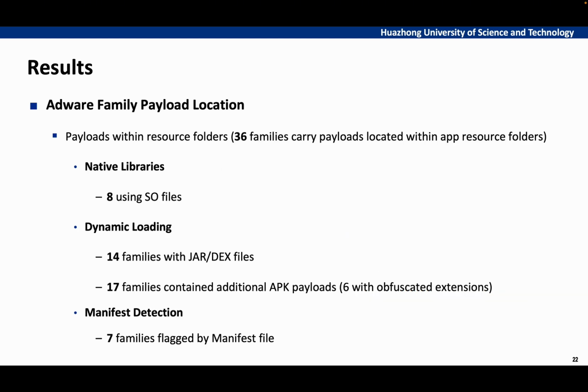Regarding payloads located in resource folders, we discovered that 36 families carried payloads within the app's resource folder, distributed across these three main categories: native libraries, dynamic loading, and manifest declaration.